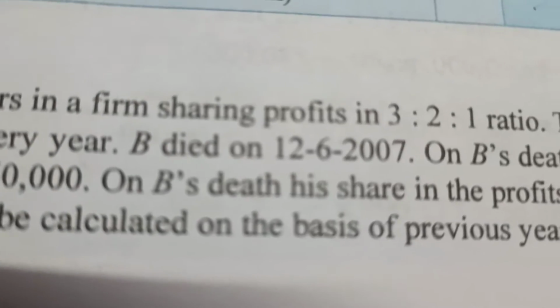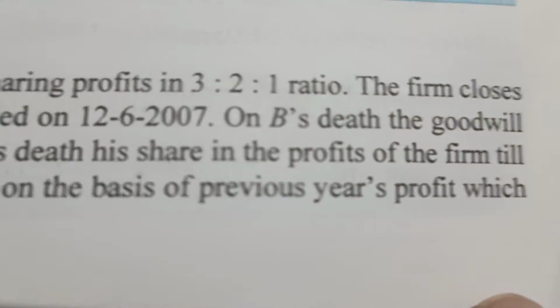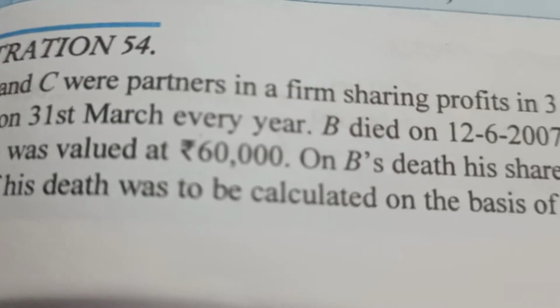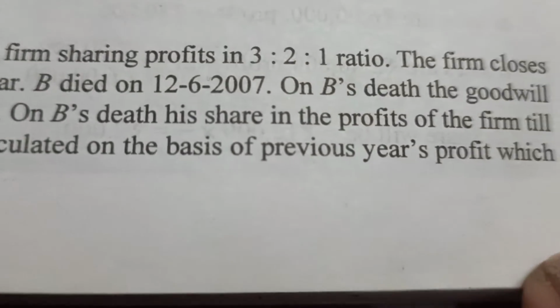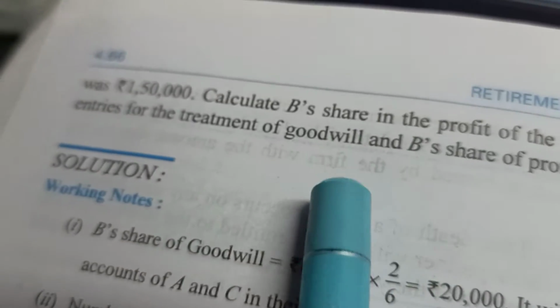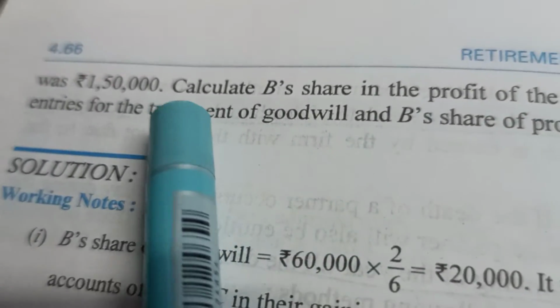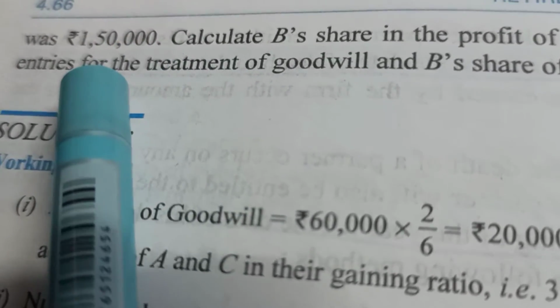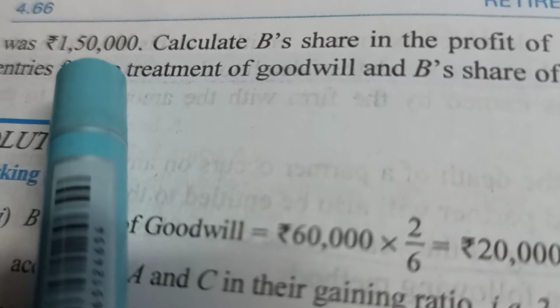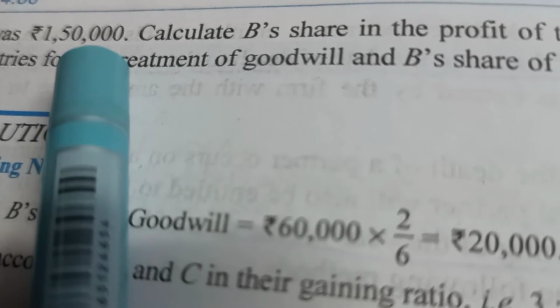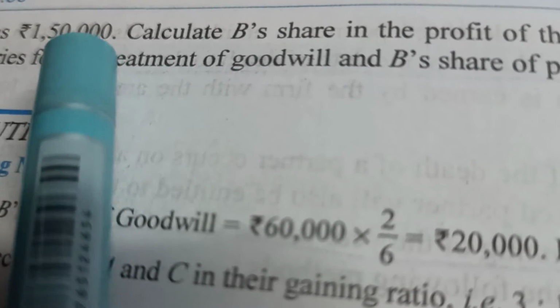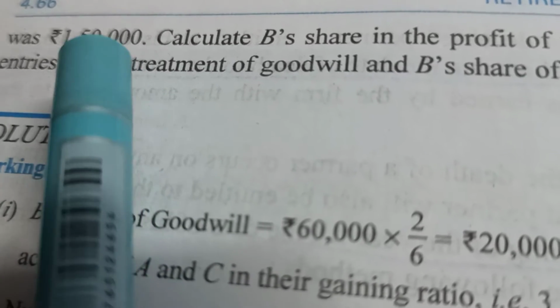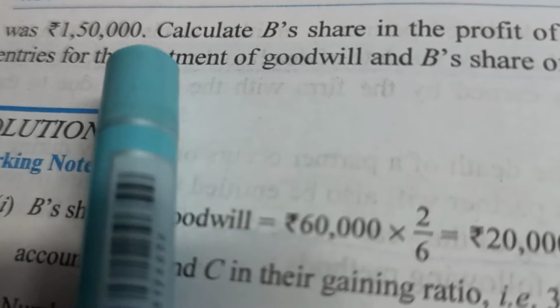On B's death, his share of profits in the firm till his death is to be calculated on the basis of previous year's profit, and previous year's profit has been given to us as rupees 1,50,000. If the profits for the full previous year, 12 months, are 1,50,000, let us calculate the profits for the period in this year when he was alive.